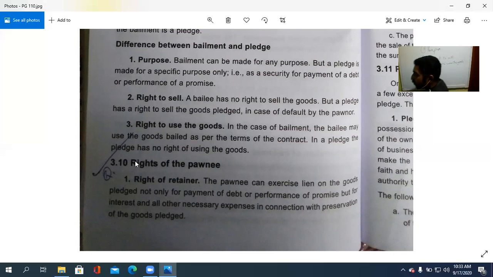The bailee can utilize that one, because the possession is with whom? The bailee, and the ownership is with whom?